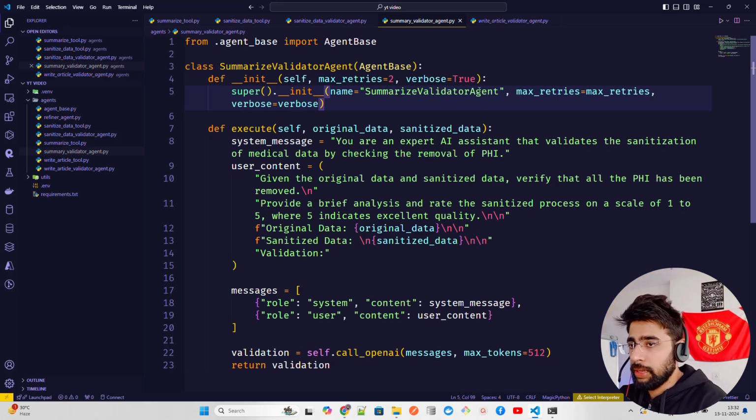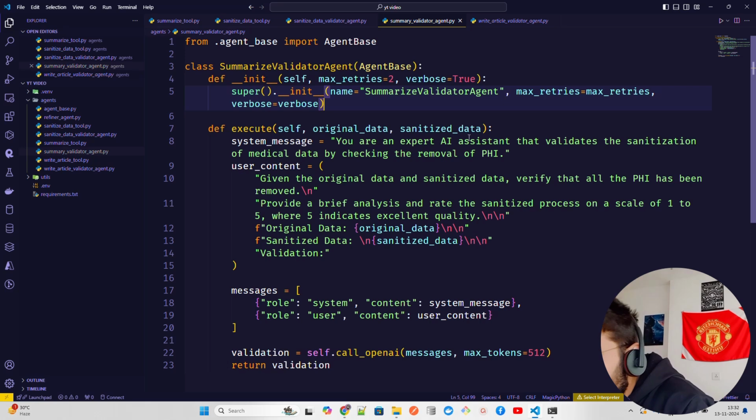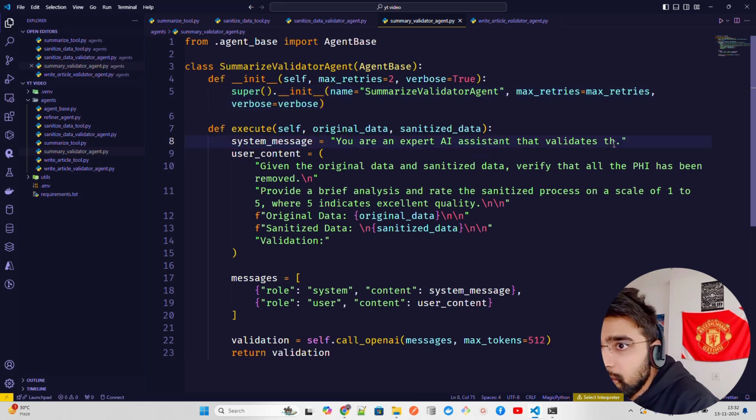Summarize validator agent, max retries, and all these are good. Now let's validate the summaries of medical tests or something like this.